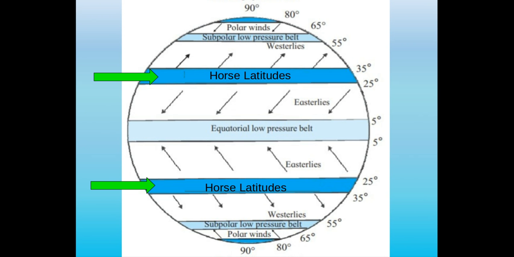Horse latitudes, shown by the green arrows, are also known as a subtropical high. They are about 30 to 35 degrees north and south of the equator. Horse latitudes is a region where there are weak winds because of high pressure and descending dry air. The origin of the name horse latitudes is uncertain, but it is said that ships that needed wind power couldn't move on water, and the sailors threw horses and cattle overboard to save the ship.